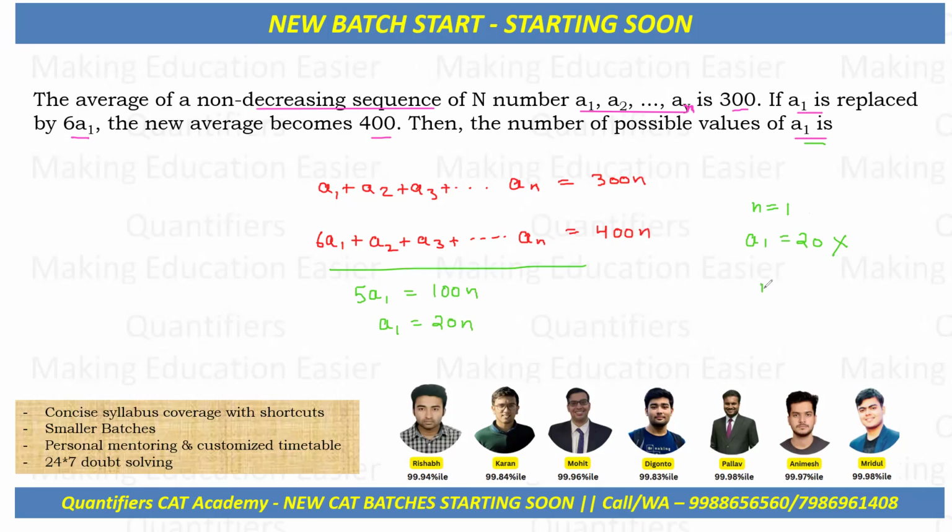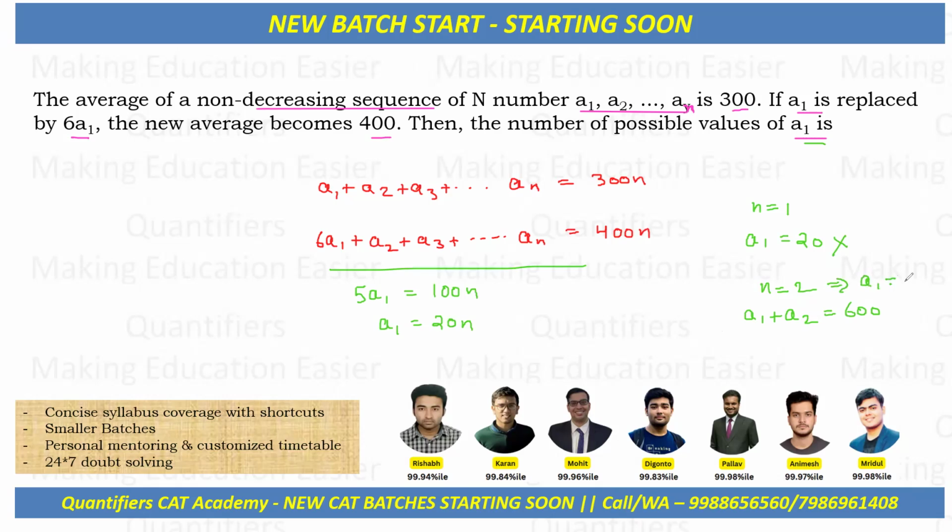Now if you put n equal to 2, that means I'm assuming there are two terms, a1 plus a2. The average is 300, so a1 plus a2 will be equal to 600.